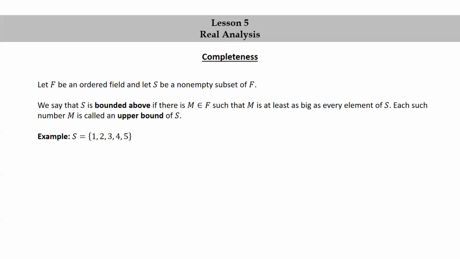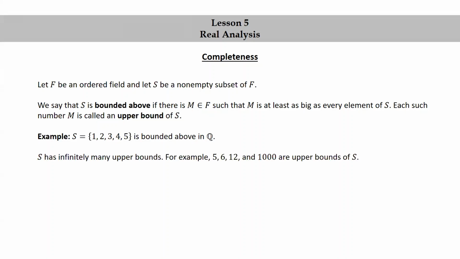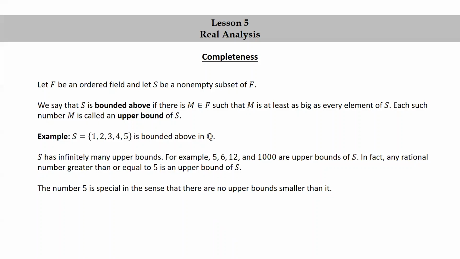Let's look at an example. If S is equal to the set consisting of 1, 2, 3, 4, and 5, then S is bounded above in the ordered field of rational numbers. S has infinitely many upper bounds. For example, 5, 6, 12, and 1,000 are all upper bounds of S. In fact, any rational number greater than or equal to 5 is an upper bound of S. The number 5 is special in the sense that there are no upper bounds smaller than it. We say that 5 is the least upper bound of S.